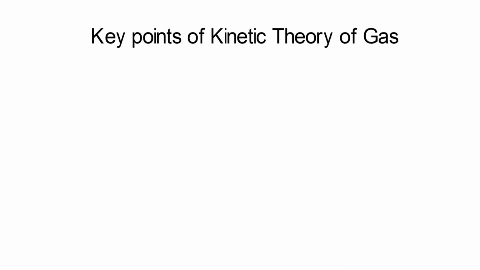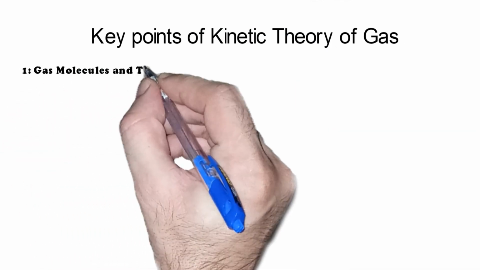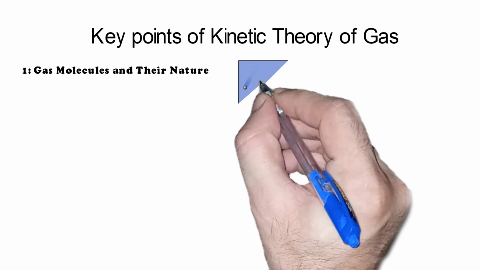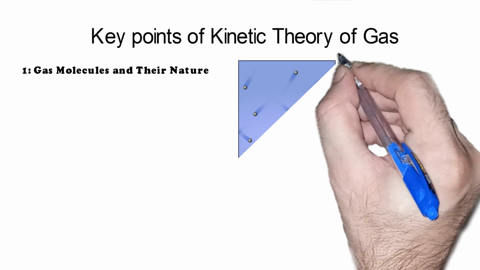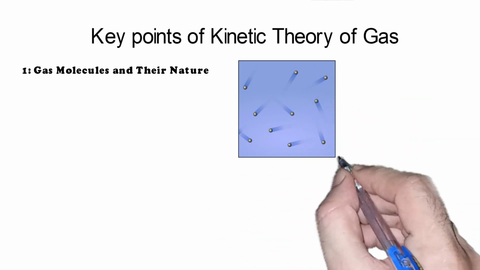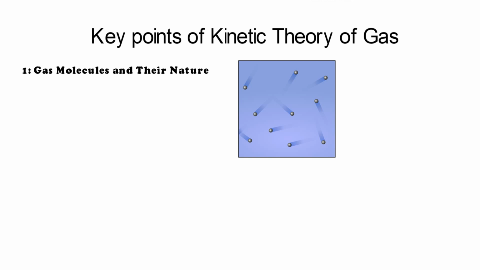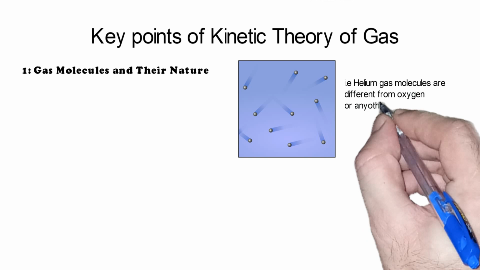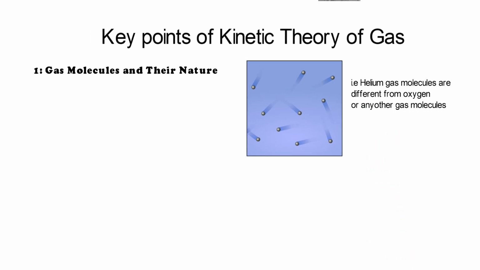Number 1. Every gas is made up of a large number of tiny particles called molecules. The key thing to note is that for any specific gas, all molecules are identical in mass and size, but they differ from one gas to another. This is why helium behaves differently from oxygen or nitrogen.